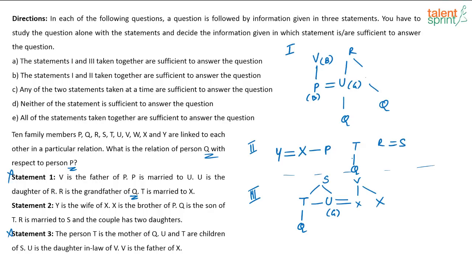Now let us try to combine statement 1 and 2. What will you get? If I am combining statement 1 and 2, where is T coming here? Again, see, Y is married to X, the brother of P. So if I combine statement 1 and 2, the only thing that I can say is this will be X, Y. Now where will T and Q come? I don't know. I just know R is married to S. This is all I know. So if I combine statement 1 and 2, I am not going to get the relationship between